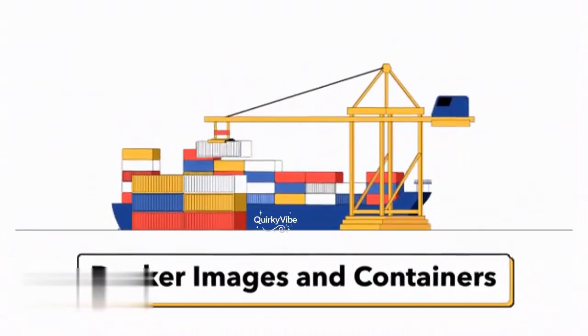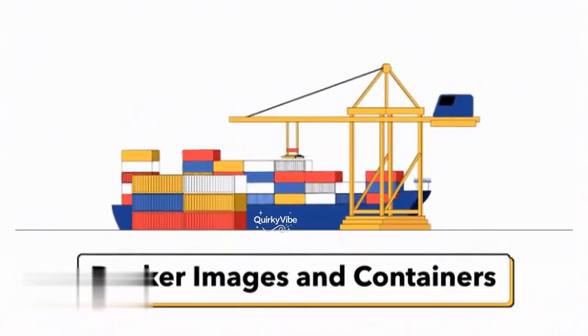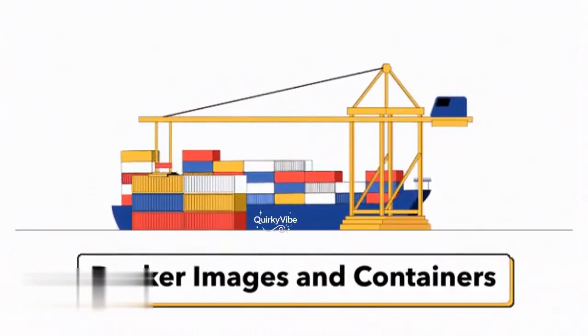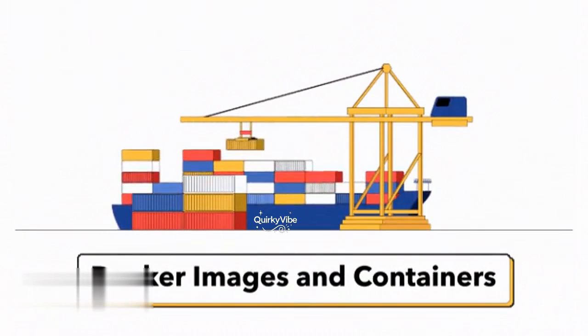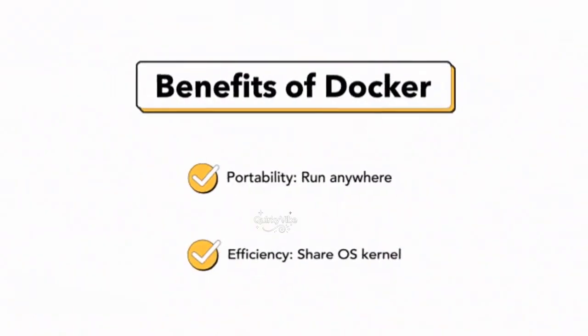A Docker image is a blueprint of an application, including its dependencies. When you run an image, it becomes a container, an isolated environment where your application runs. Portability, run containers anywhere. Efficiency, containers share the host OS kernel.